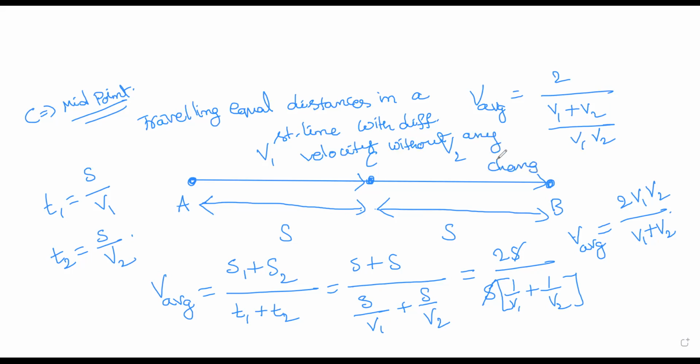Under these conditions only, you get 2V1V2 by V1 plus V2. This is the average velocity.